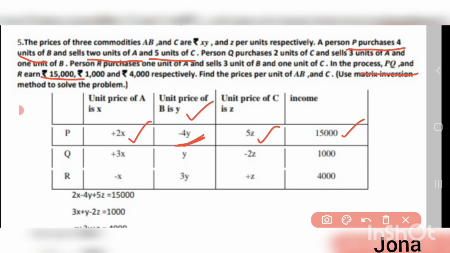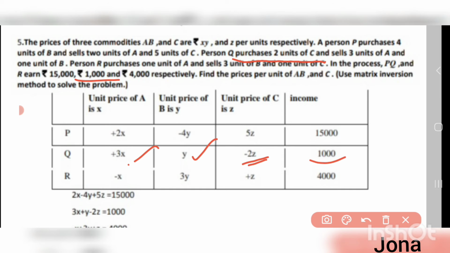And then the person Q purchases 2 units of C. So for C that is minus, so minus 2Z. And he sells 3 units of A, that is plus 3X, and 1 unit of B, that is plus 1Y. That income is 1,000 rupees. So put 1,000 like this.